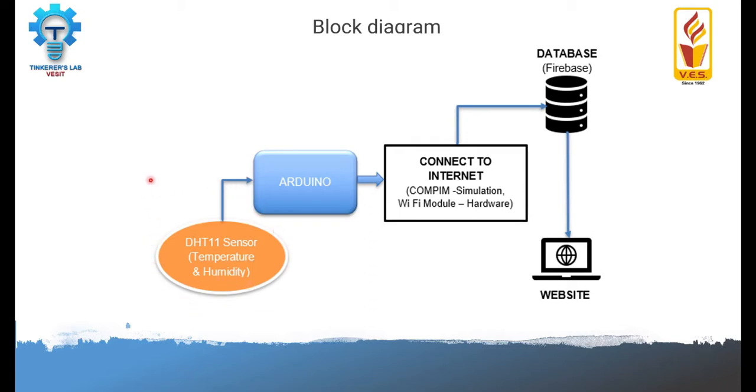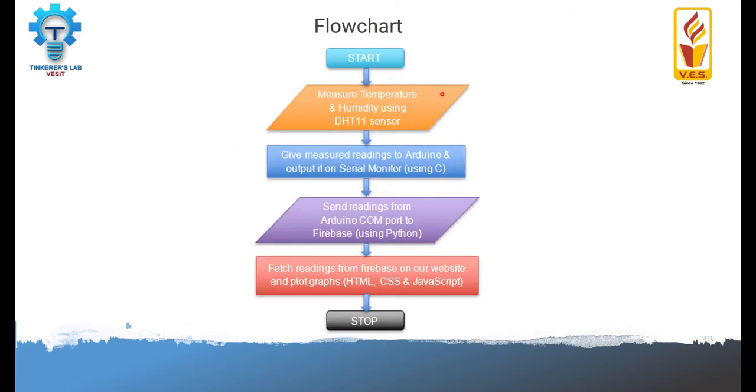The sensor reading is given to Arduino, which is our microcontroller. From our microcontroller, the data is sent to our database via the internet. In our case, Firebase was our database, and from the database, the readings are given to the website, where the website will take that data and process that data into graph. So the flow of events goes in such a manner.